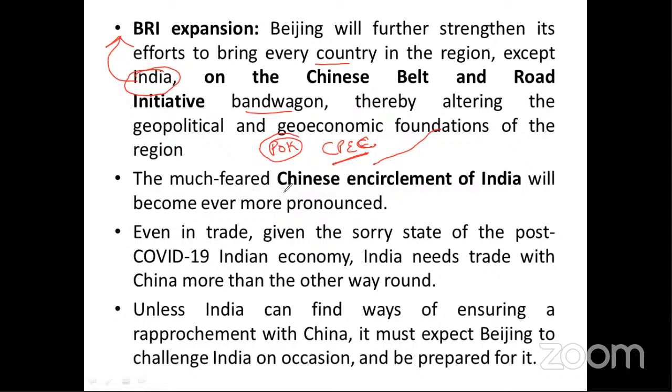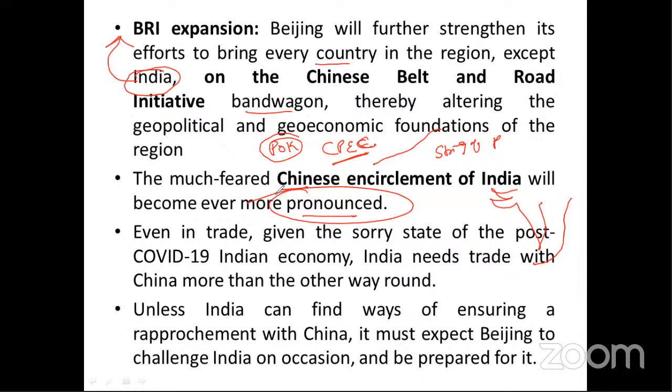The second important thing is the much-feared Chinese encirclement of India. That is very important to know: the string of pearls. If you know the string of pearls concept, China is controlling ports or cities of Sri Lanka, Bangladesh, and Malaysia. It's constructing one sea route that encircles India from both sides: the land route on the northern side, and the sea route on the southern side. So the Chinese encirclement of India will become even more pronounced. Under China's Belt and Road Initiative, encircling India from both northern and southern sides is a major concern for India.